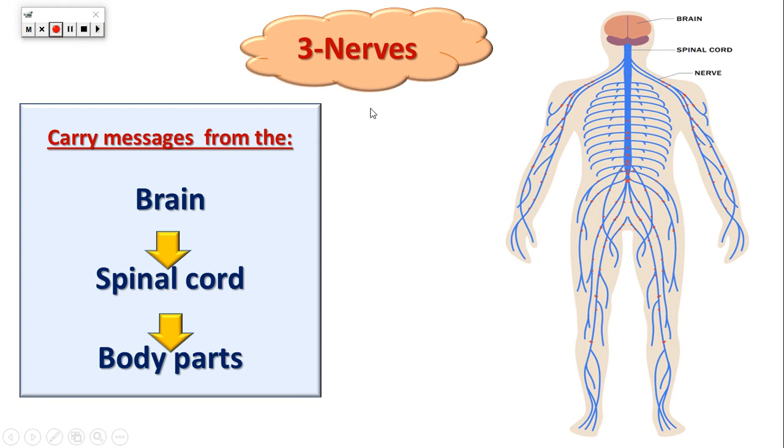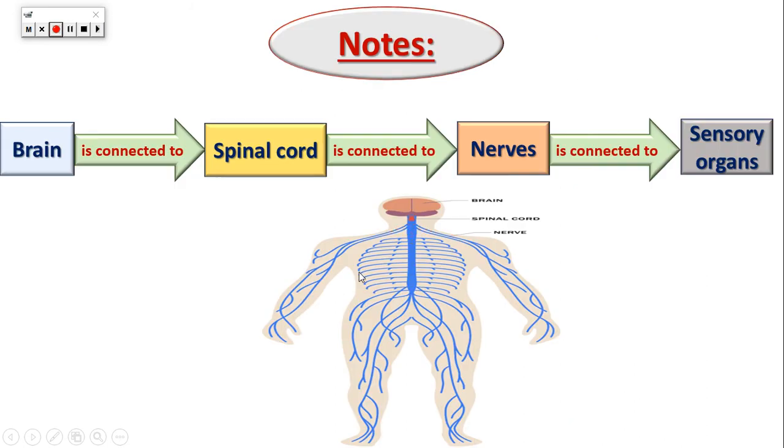Okay, so the nervous system connects the body parts to the brain and the spinal cord. The messages are moving from the body parts through the nerves to the spinal cord and to the brain, and the brain sends the response through the spinal cord, and the spinal cord takes it to the nerves, and the nerves take it to all the body parts. As you can see here, one more time.